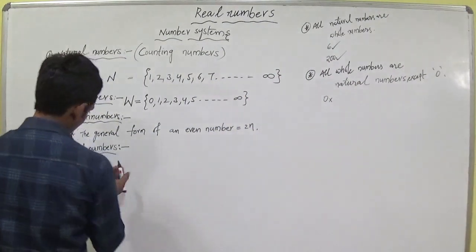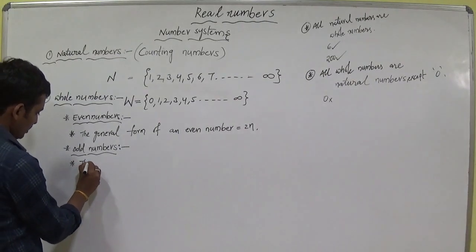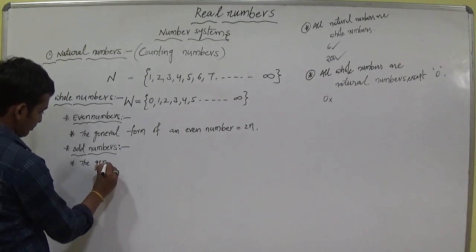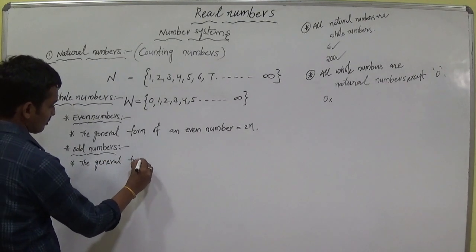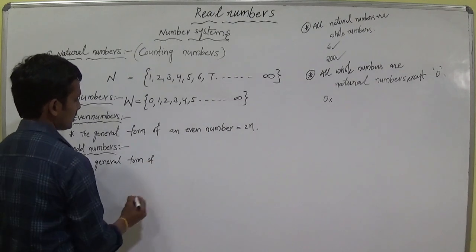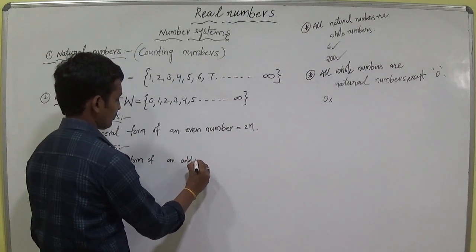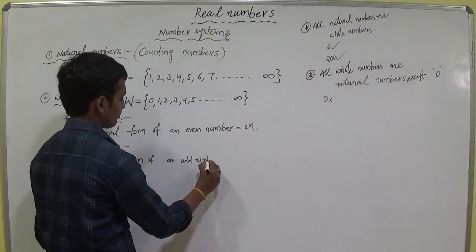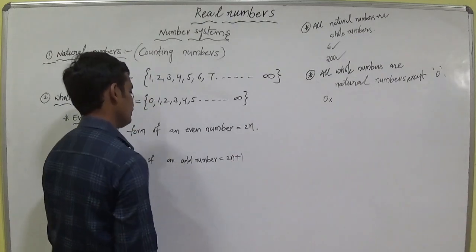Next, I am writing the general form of an odd number is equal to 2n plus 1.